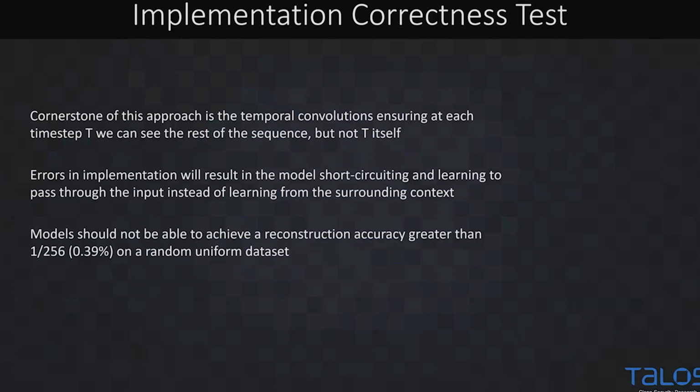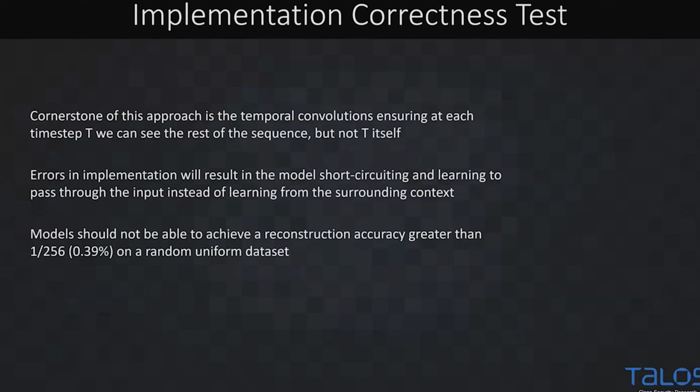So the first task is the implementation correctness task, which makes sure I don't come up and give you a really bad talk by having bad results. The idea is we're really depending on these temporal convolutions to be lined up such that at each position in our byte sequence, we are looking forward in time and backwards in time, but we're not looking at specifically what we're seeing at that position.